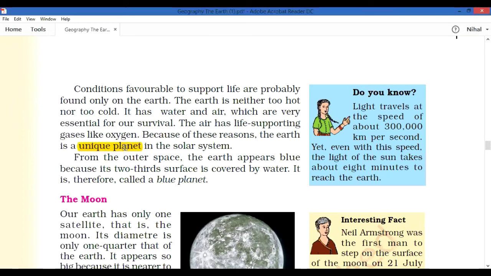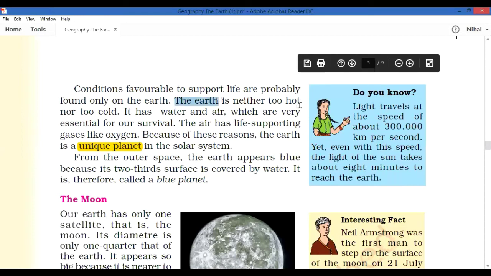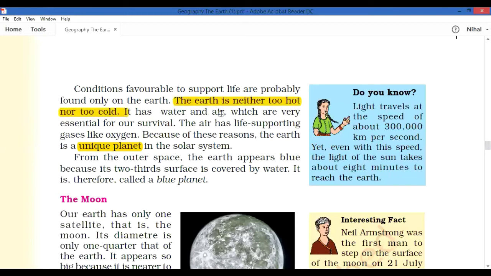Conditions favorable to support life are probably found only on Earth. For our life, what do we need? Air is needed, water is needed, and in the air, oxygen is required. We can study three reasons from here. The Earth is neither too hot nor too cold, water and air are there on Earth, and the air has life-supporting gases like oxygen.